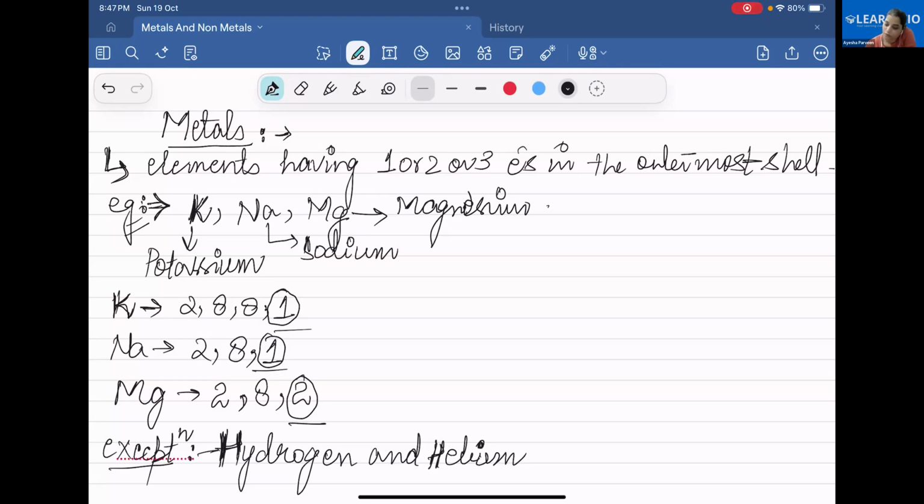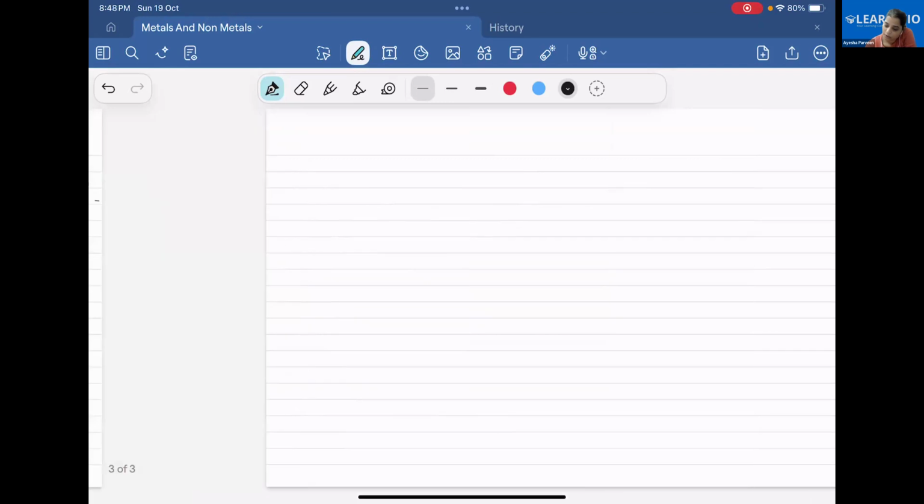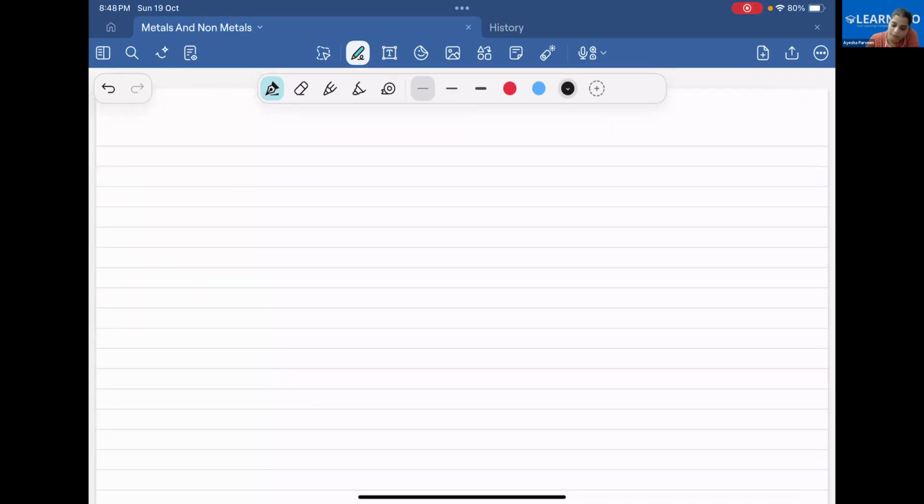Next point I want to tell you about metal. I'm giving you some basic idea only. Second point, metals are the elements that lose electron and form metallic cation. That is, I am showing you, they lose electron.